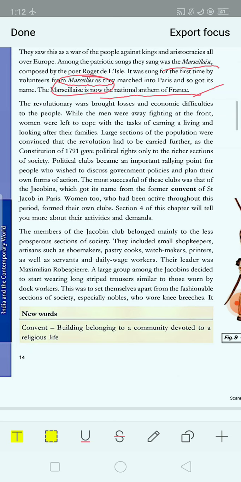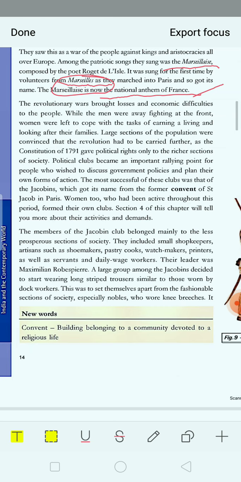Jacobins Club, okay? What is this? It is actually a very famous political club which emerged during that time period. It belonged mainly to the less prosperous sections of society, and that means no rich monarchs, nobles, or aristocrats were included in this club.